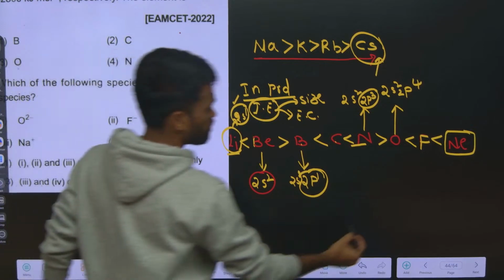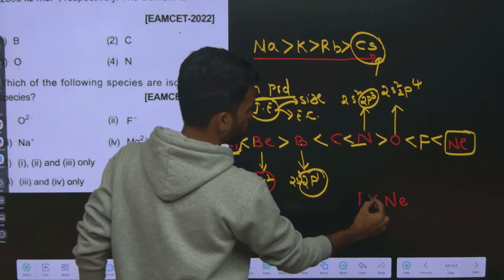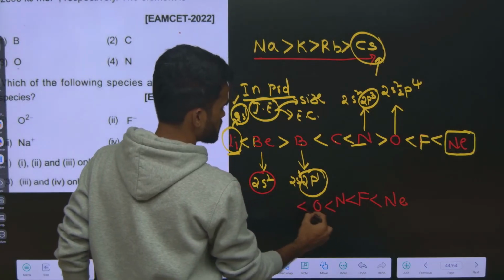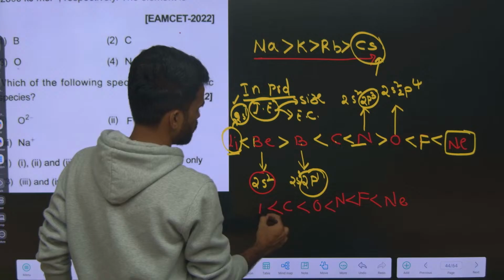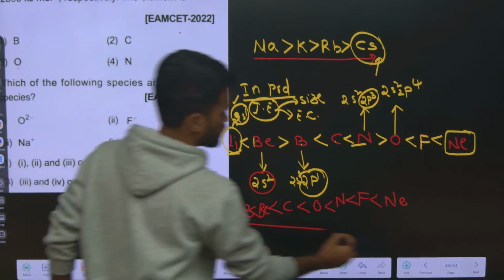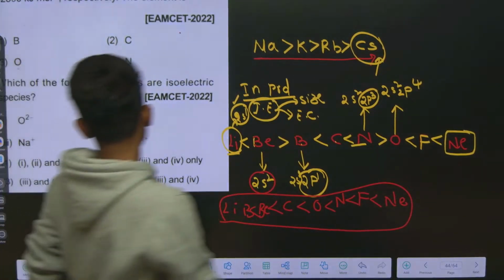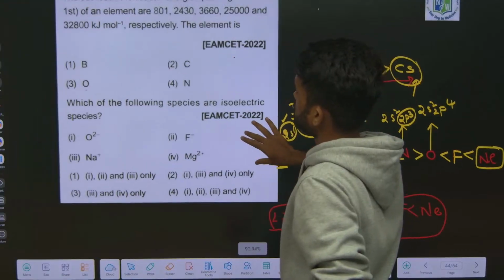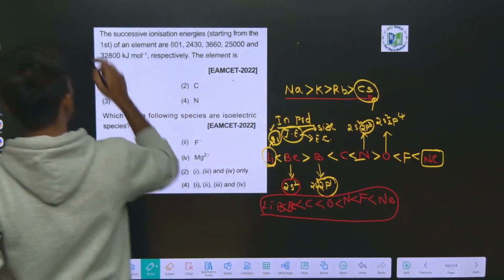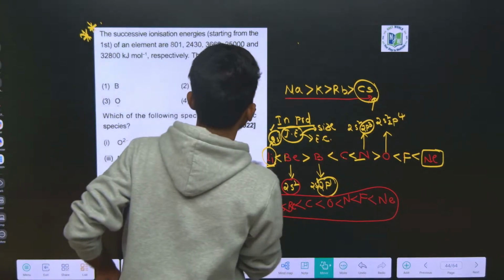Okay, so what is the finalized order? Always neon, I mean noble gases, after that fluorine, after that nitrogen, then next oxygen, then next carbon, next beryllium, boron, and the least is lithium. You can remember this order. Now based on this, just solve this question. The successive ionization energy, this is one of the very good applications. There are many questions in JEE, EAPCET and NEET exams related to this.